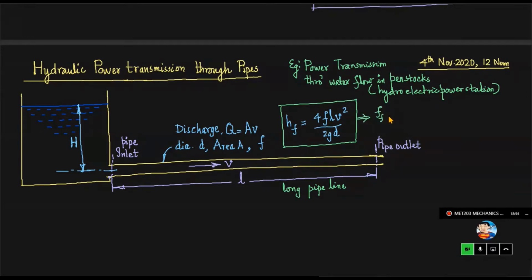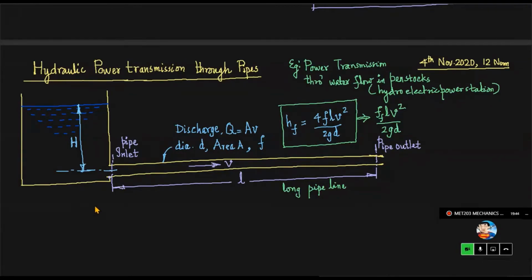So if you replace 4f by f suffix f, then you can write hf equal to f_f L V square divided by 2gD. This is a constant diameter pipe we are considering, diameter D, and area of cross section A is pi by 4 D square, and discharge through the pipeline is area into average velocity, that is A into V. Here f is the Darcy's coefficient of friction, and f suffix f is the friction factor.